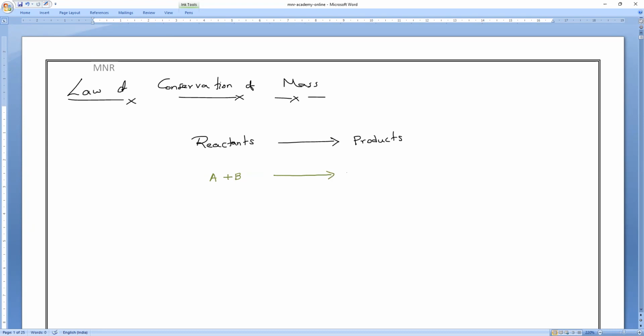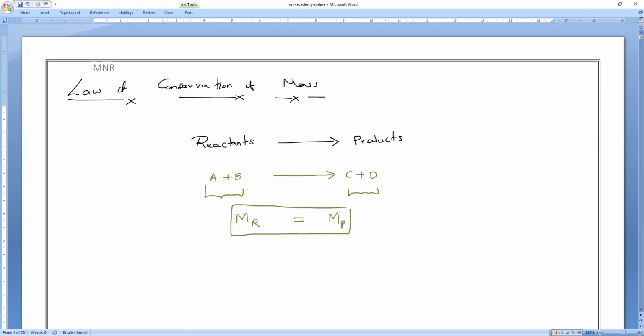Products also may be one, two or more than two. If I measure the mass of these reactants and the mass of these products,